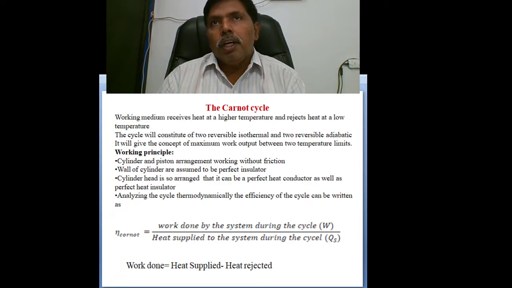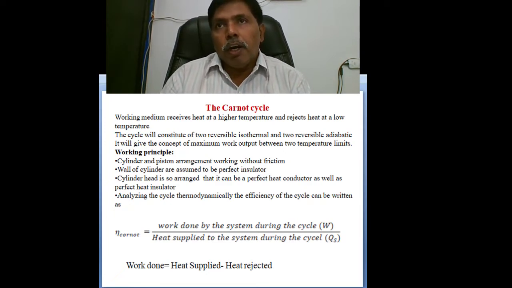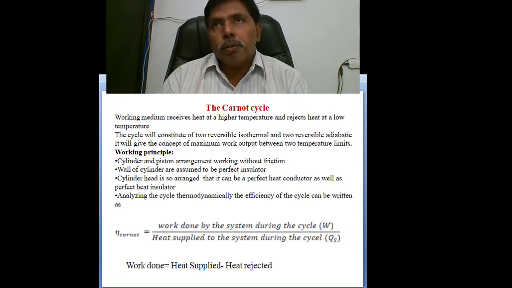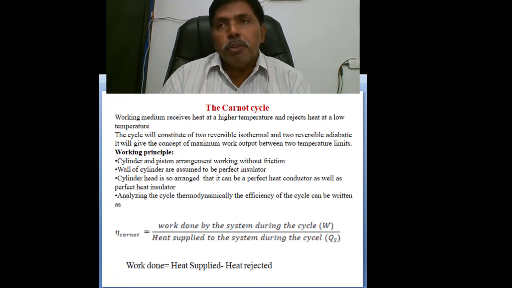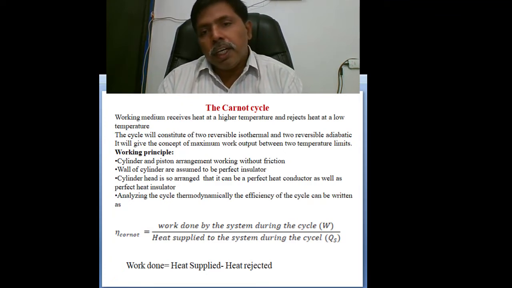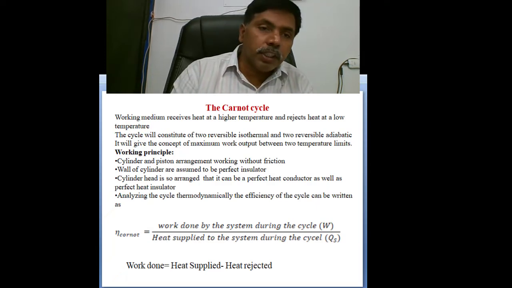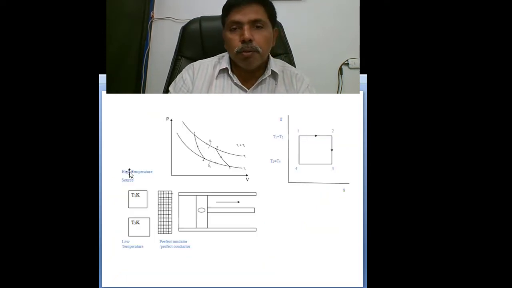So one imaginary cycle we have to assume and calculate, and that is the benchmark efficiency for us. For that purpose only, every time we discuss the Carnot cycle before starting any standard cycle or vapor cycle. Now first we will discuss the cycle.